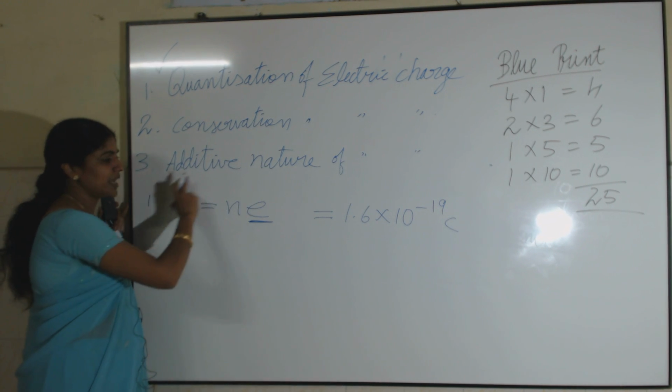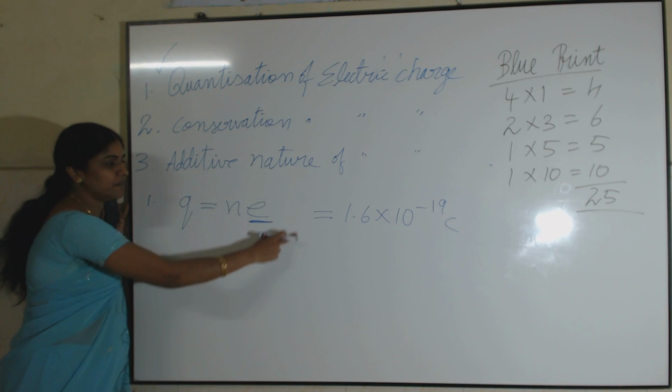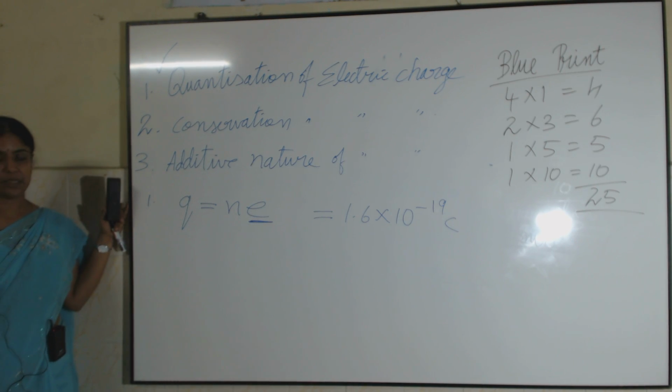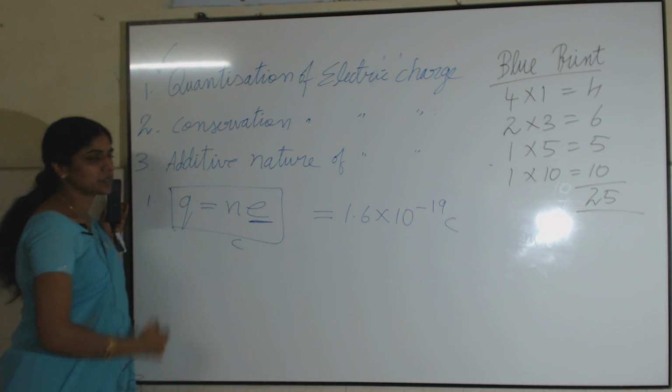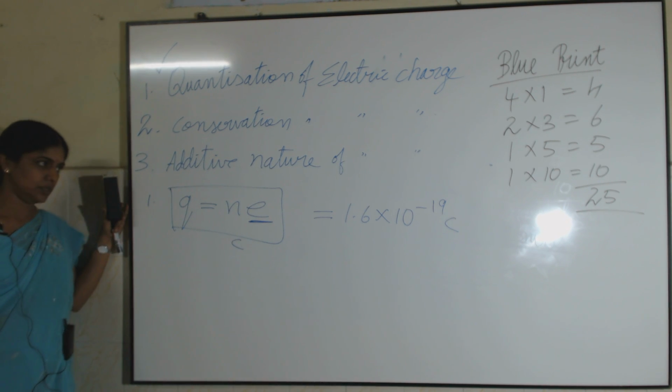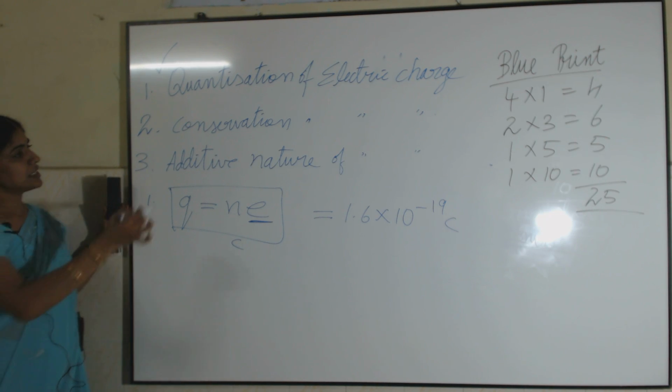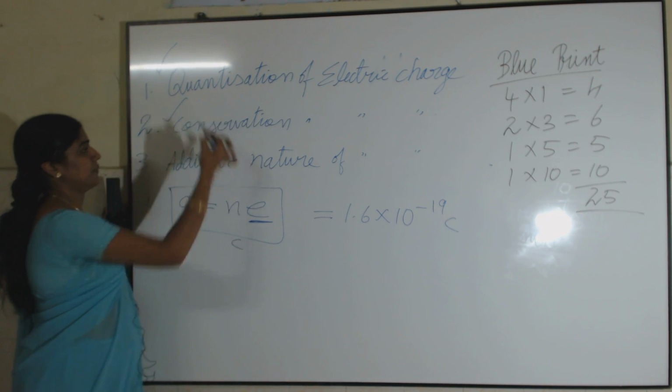So, in this way I can find out the quantity of charge in a system, in any system. So, Q equal to Ne. What is the unit for the charge? It is coulomb. It is a scalar quantity. Then, conservation of electric charges, the second one.